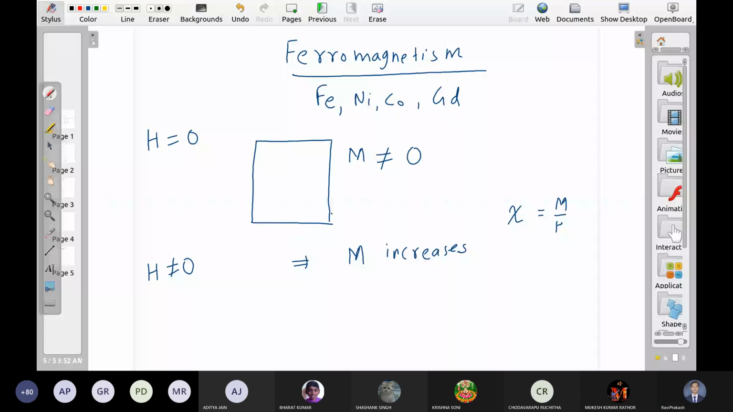So you can create extra strong magnets using ferromagnetic material. They have their own magnetization, or you can improve their magnetization property by putting them in magnetic field. Okay.